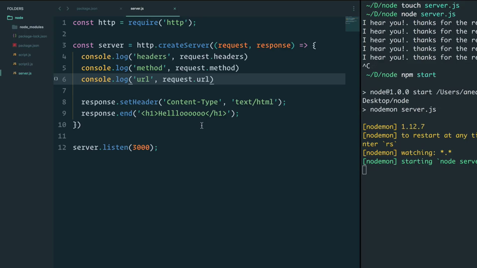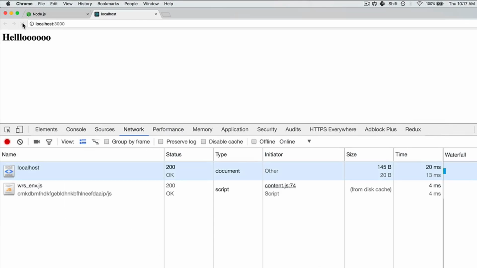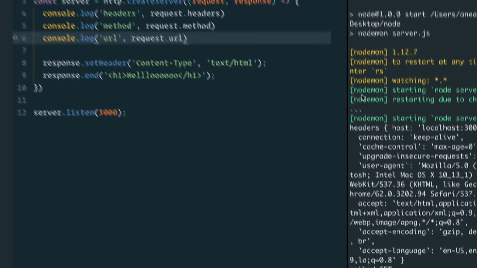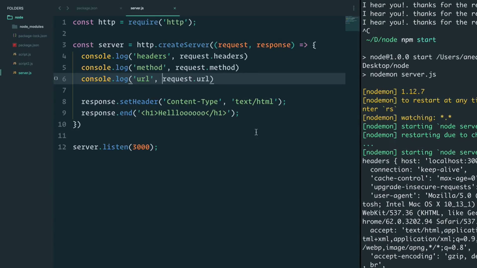If I save this and rerun, I see that I get headers: the host is localhost 3000. We see that user agent was Mozilla Macintosh, so that's what we used. We used an Apple to make that request, all right. And the method was a get method, and URL was just the backslash.